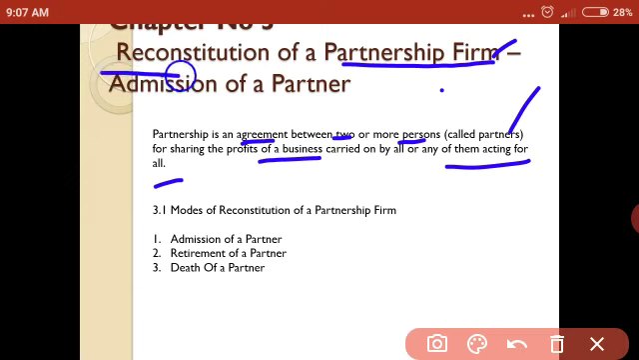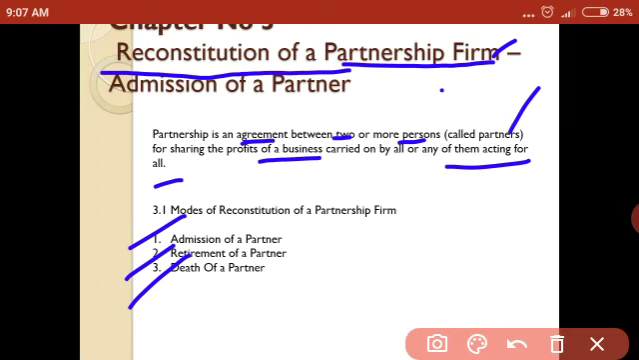So what do you mean by reconstitution of partnership? Reconstitution means any change in the existing partnership agreement. Any change in the existing partnership agreement is called reconstitution of partnership. Reconstitution of a partnership firm usually takes place in the following ways: one is admission of a partner, second retirement of a partner, third death of a partner, or change in the profit sharing among the existing partners.